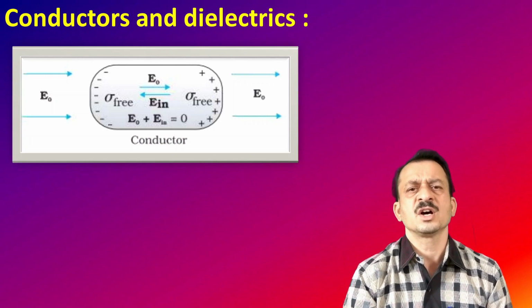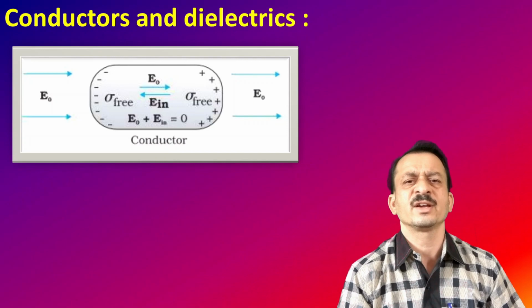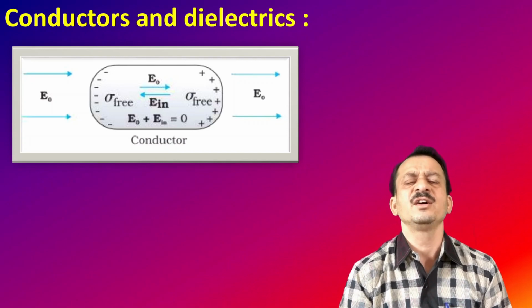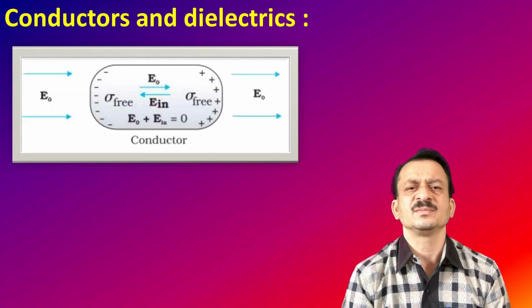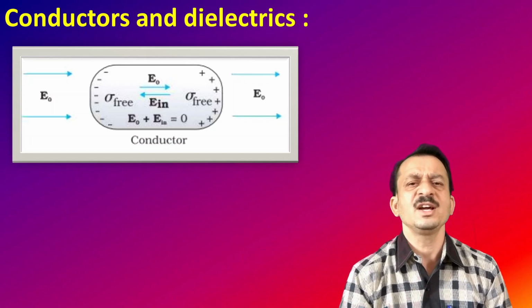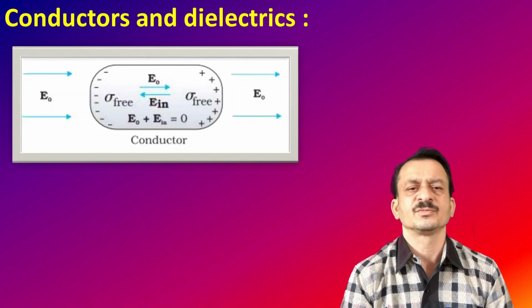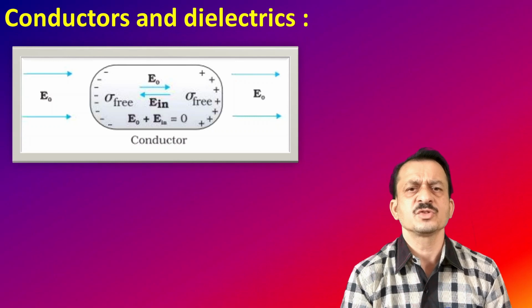The electrons which are in the outermost orbit are free to move, and hence in the presence of an electric field, they move opposite to the field direction. Now look at the diagram. We have a negative sign on the left side.